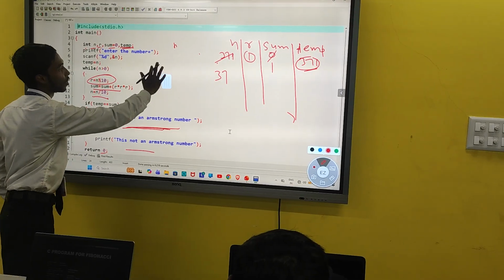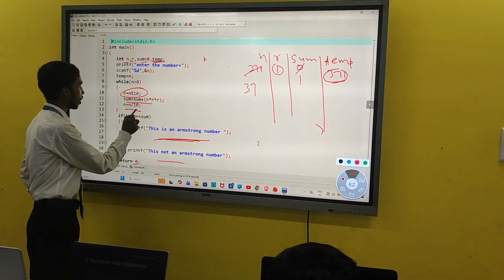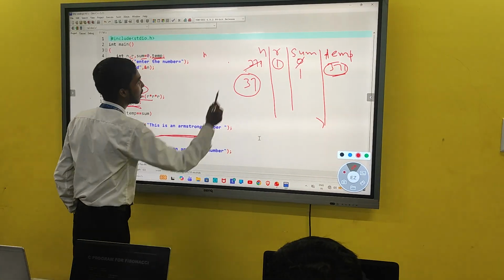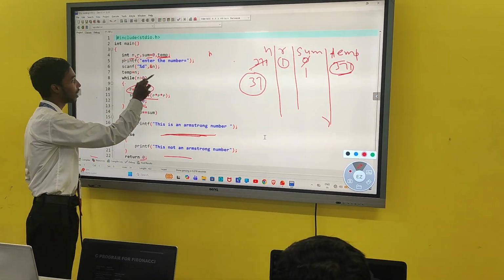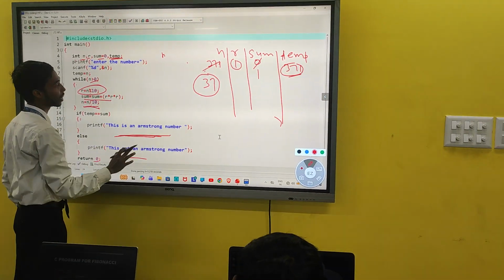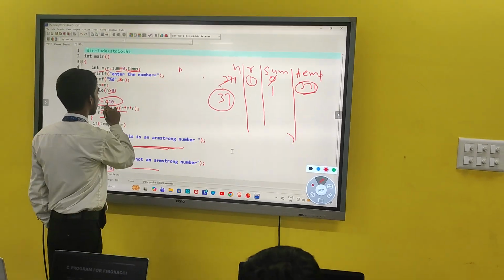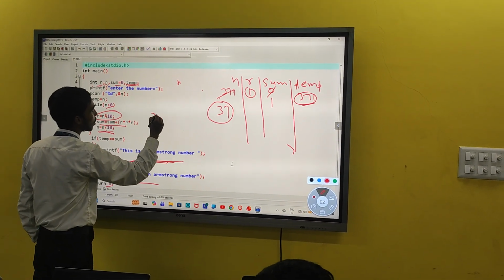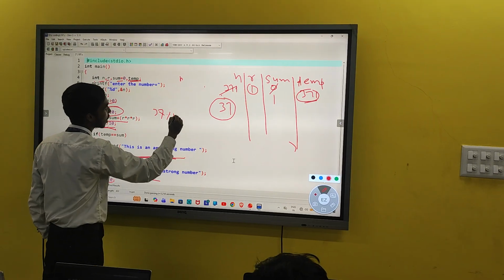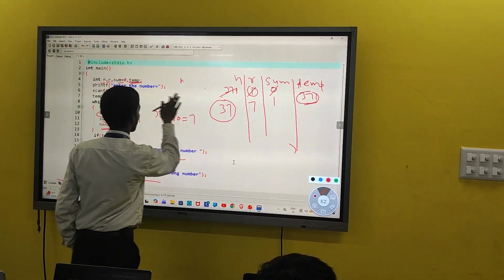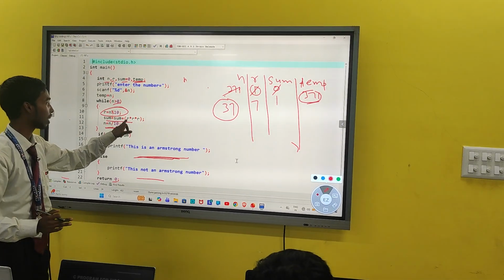Now the value of n is 37. Then again we will repeat this loop. Here the value of n is 37, which is greater than 0. Now 37 modulo 10 gives remainder 7. Now what is my remainder? 7. Now again this line will run.